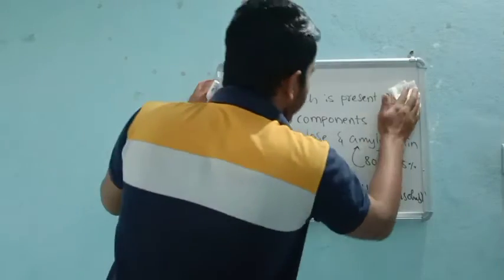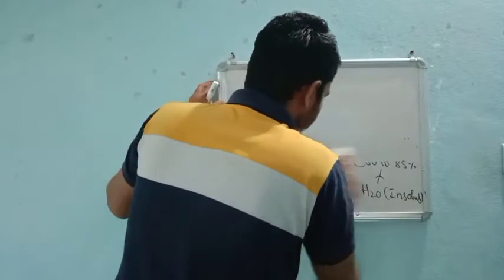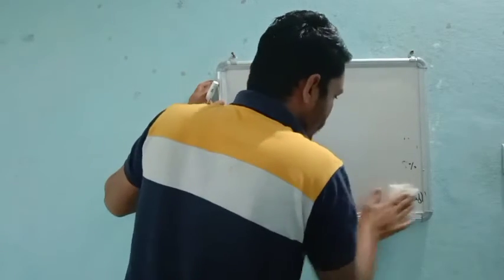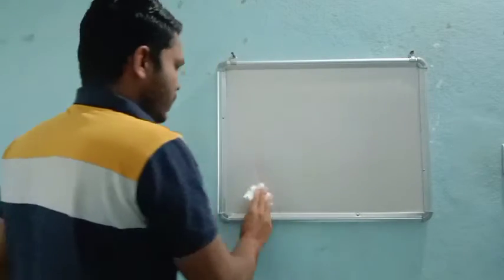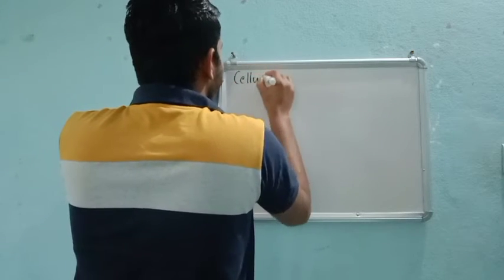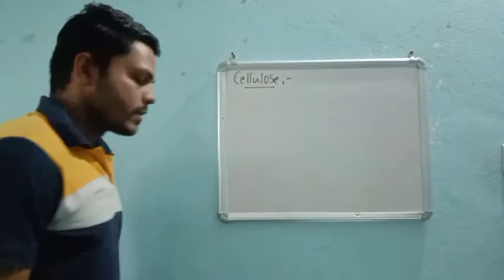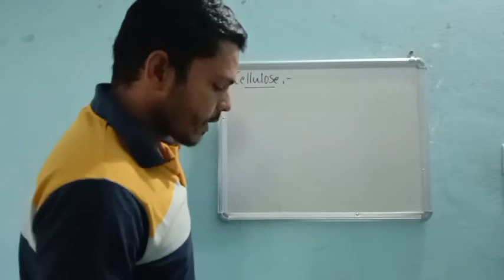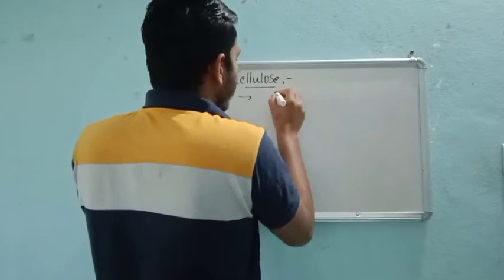So coming to cellulose, the next example. Cellulose is also one of the common examples of polysaccharide, right? Cellulose, a polysaccharide, is mainly present in plants.